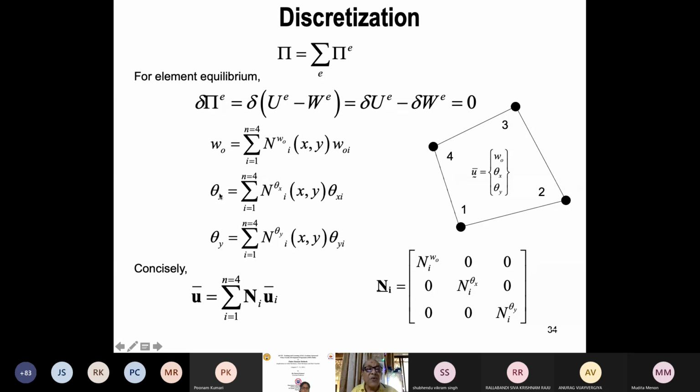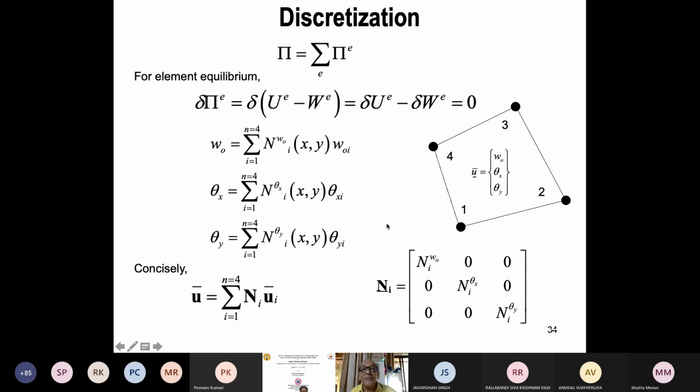So I can now discretize all these basic quantities like Ni wi, Ni theta xi, Ni theta yi in the normal way. That means displacement W at any point inside can be written in terms of the 4 nodal values. Rotation at any point inside this element can be written in terms of these 4 nodal values.